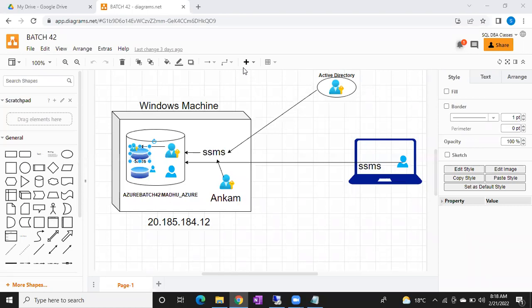Okay, done. Let me reconnect, guys. It is showing 1 minute. Please reconnect using the same link.